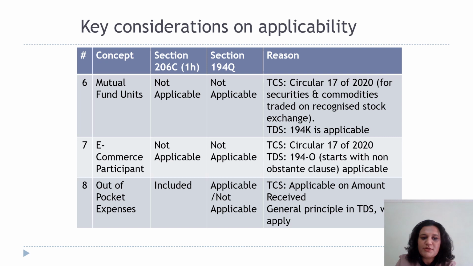In case of an e-commerce participant, again, these two sections would not apply because there is a TDS section of 194O which would be applicable. For out-of-pocket expenses, under 206C1H, that is TCS, out-of-pocket expenses would be included because the sale consideration would include them naturally. In case of 194Q, it could be applicable or not applicable based on whether the purchase value includes the out-of-pocket expenses or not.